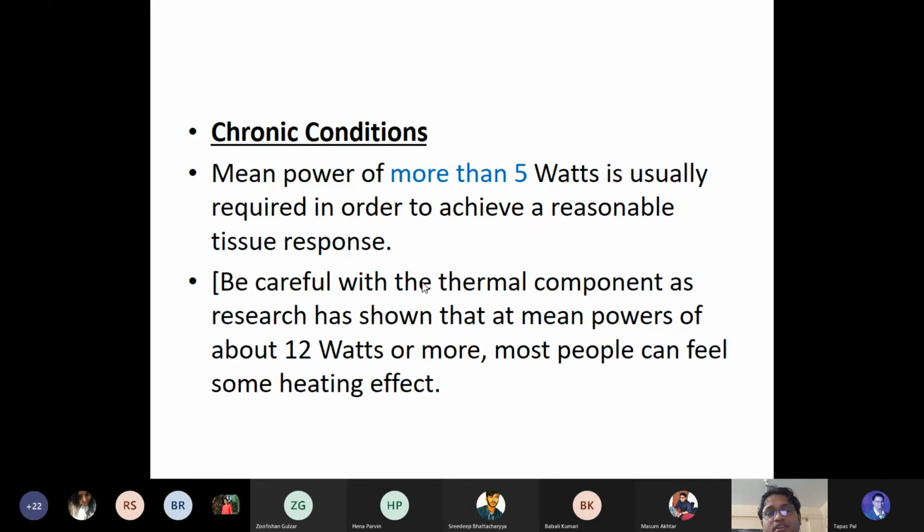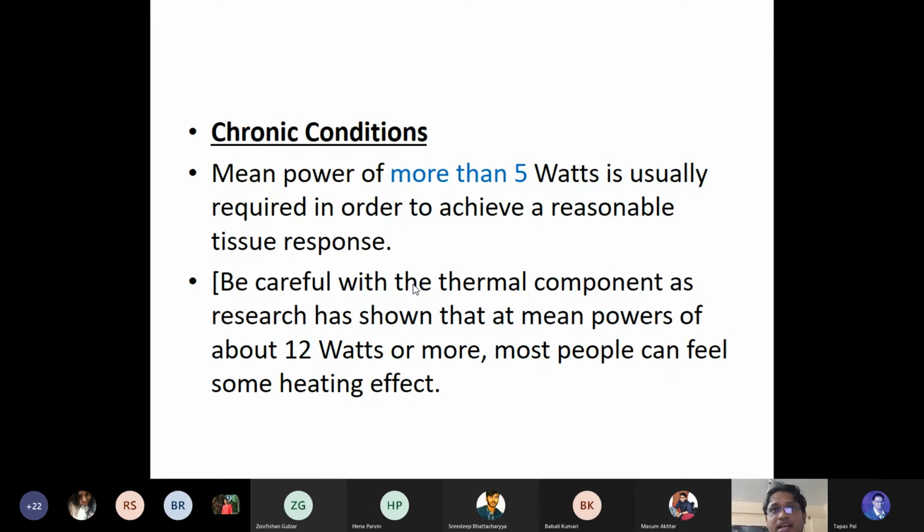Now see the chronic condition, that's the difference. In the acute you used less than 3. In the subacute it is 3 to 5 or 2 to 5, and in the chronic condition you're supposed to use more than 5 watts, which is usually required in order to achieve a reasonable tissue response.